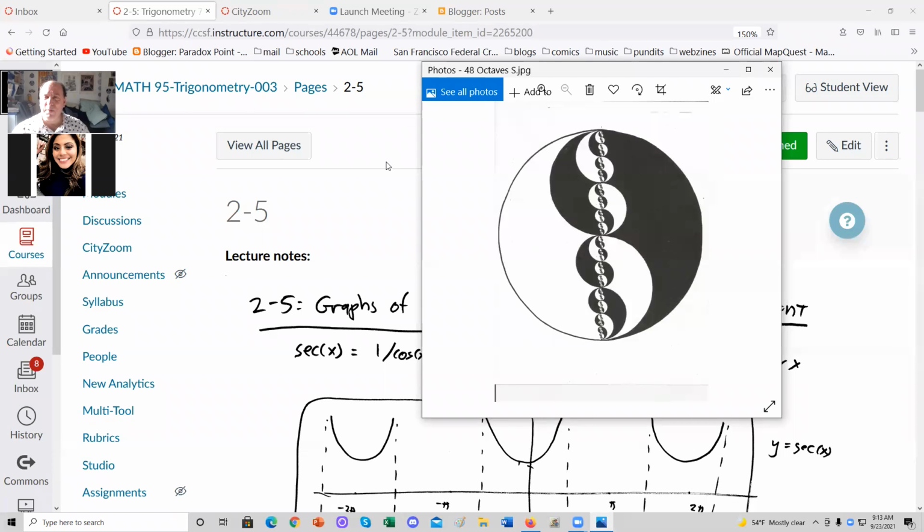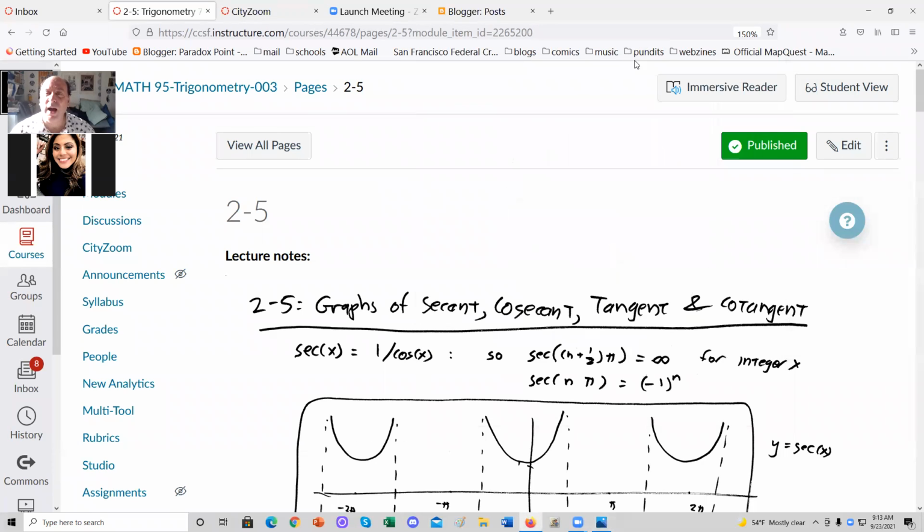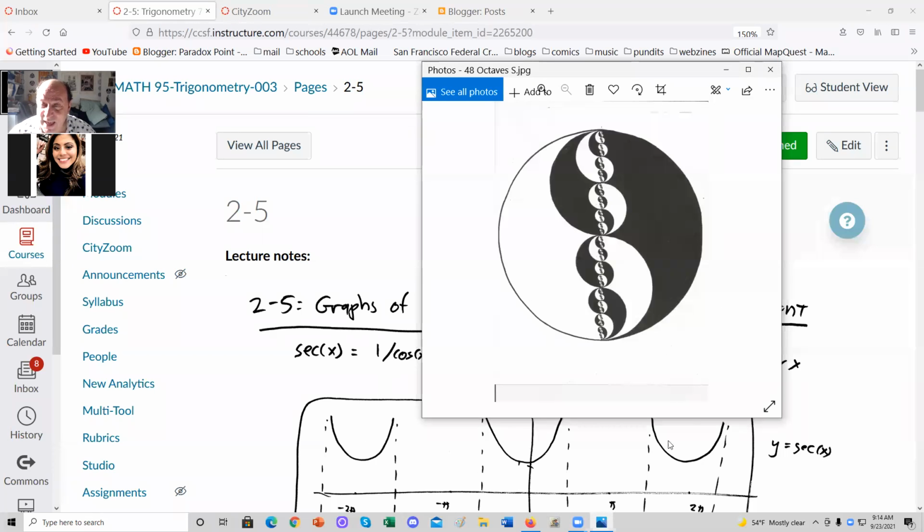This Zoom session is being brought to you by the fractal octaves. It's one of my favorites. Octaves S in this case. Next time will be octave Z.